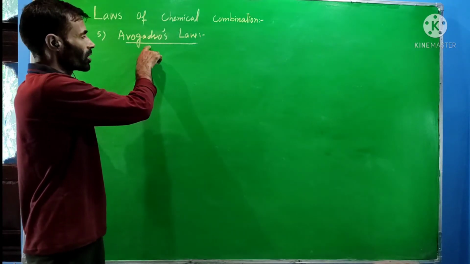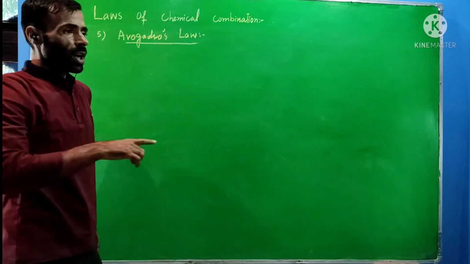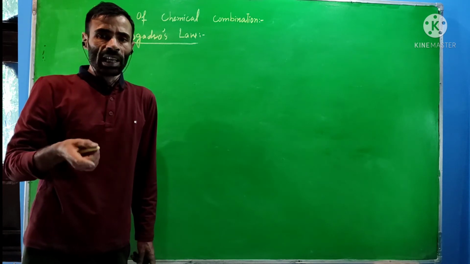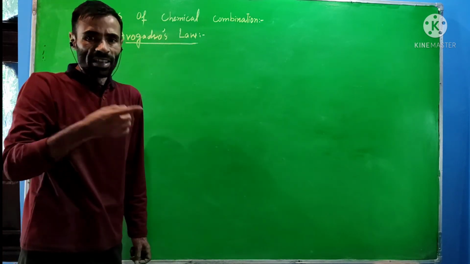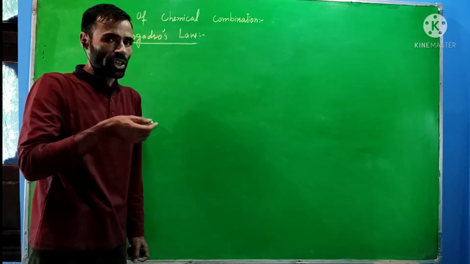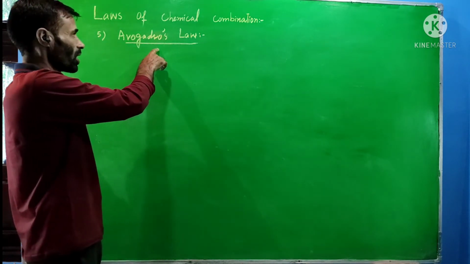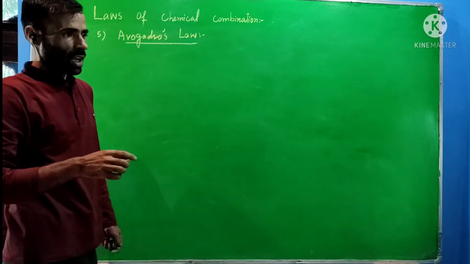The scientist Amedeo Avogadro made use of Gay-Lussac's law in order to put forward a simple but significant generalization. That generalization we call Avogadro's law.